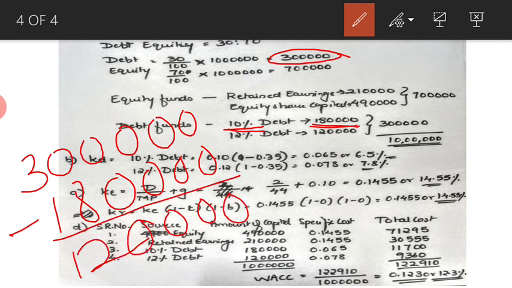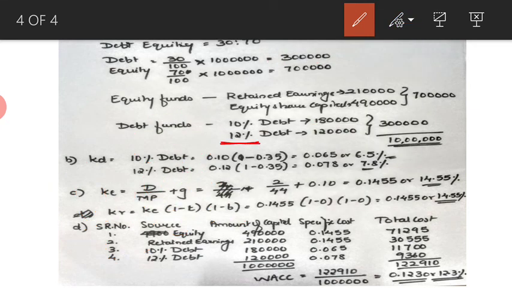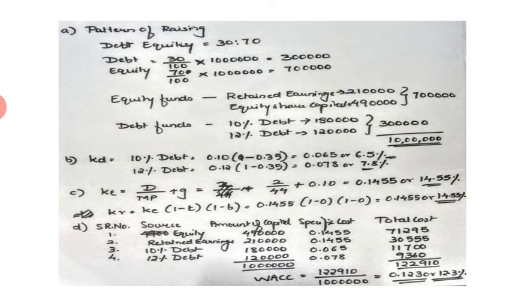So what is this 1,20,000? This would be the debt which will carry a rate of interest of 12%. So 1,80,000 would be 10% and the remaining 1,20,000 would be 12%. Totally it gives you 3 lakhs, and 7 lakhs plus 3 lakhs gives you 10 lakhs. I hope you are clear with this pattern of raising the funds, where we divide it amongst debt and equity